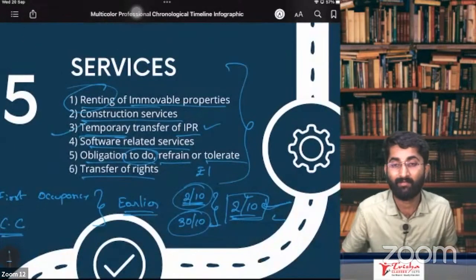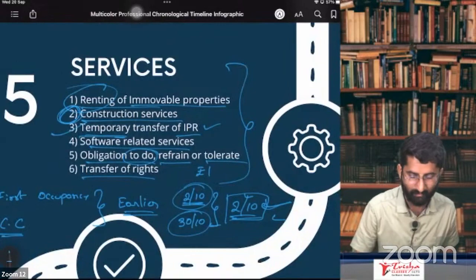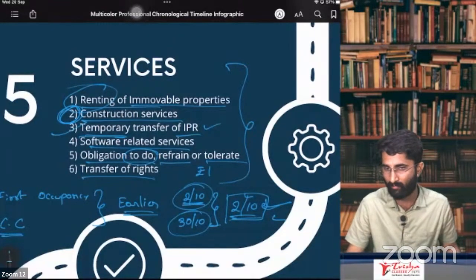This is paragraph number 5. Very important one was construction. Something related to construction, that was a very important one.